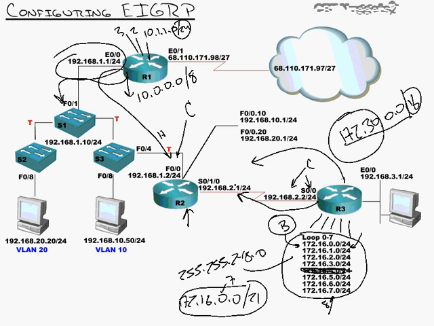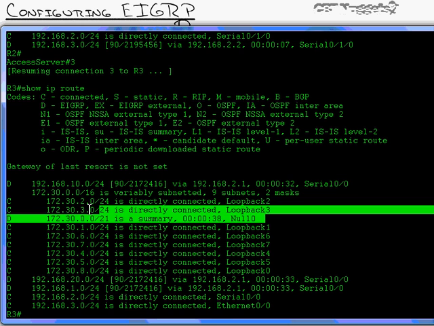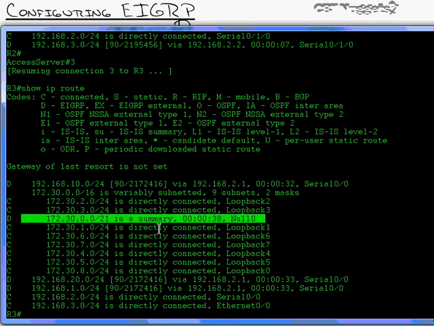Well, the way EIGRP works is if it gets a packet for the 172.30.4 network, it will start asking other routers with these things known as query packets. And it will say, other routers, can you find a way to the .4 network? And they'll say, I don't know. And they'll start searching the whole network, causing all this traffic to try and find a route to a network that doesn't really exist. So what this null 0 route does is it says, you know what, if you get a packet for something you don't have a more specific route for, then throw it away.